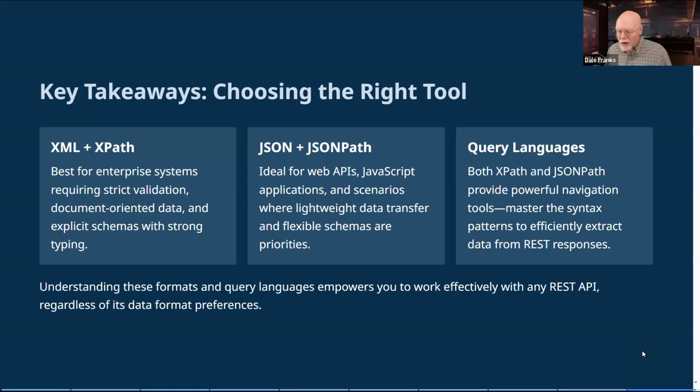And of course, you also have the other problem, which is, maybe you're not the one who is producing the data, and you don't have a choice of the format in which the data is presented to you. So you may just be forced to use either XPath or JSON path. I think increasingly you're going to be required to use JSON path because that seems to be the direction in which the industry has decided to go.